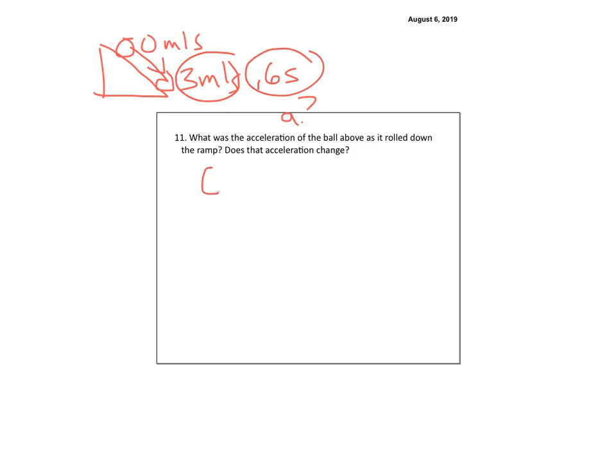There's not much to label in this, right? There are no numbers there. So in my givens, I have my delta v, or my v, equal to 3 meters per second, and I know my t is equal to 0.6 seconds. And my unknown is my acceleration.